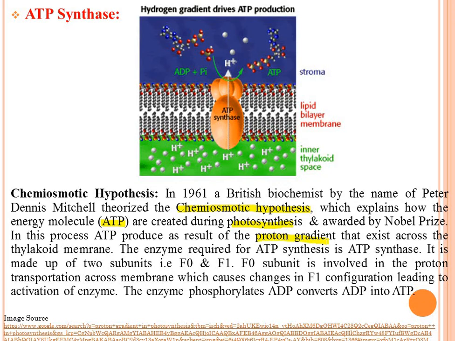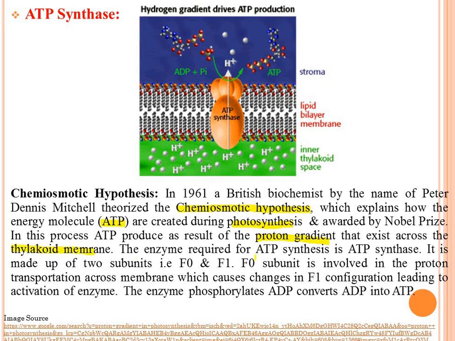I already told how the proton gradient is formed. The proton gradient is formed due to the movement of electrons through cyclic and non-cyclic photophosphorylation. During that movement, it attracts H plus ions from the stroma to the lumen, and therefore a proton gradient is formed that exists across the thylakoid membrane.